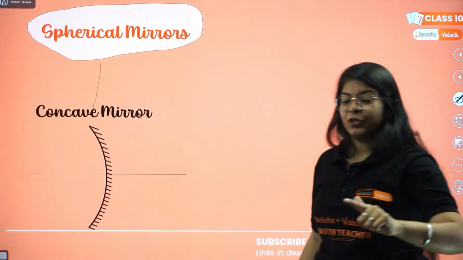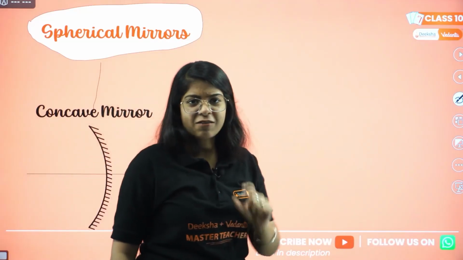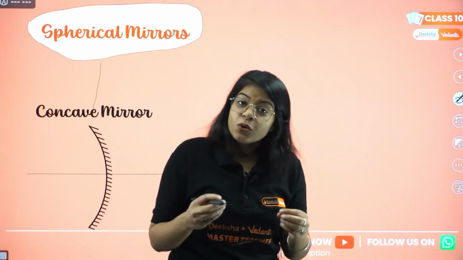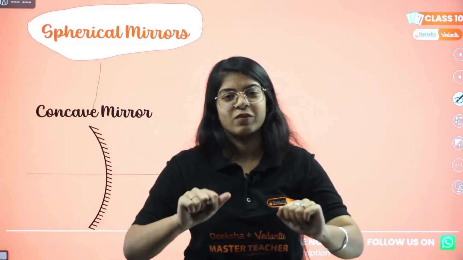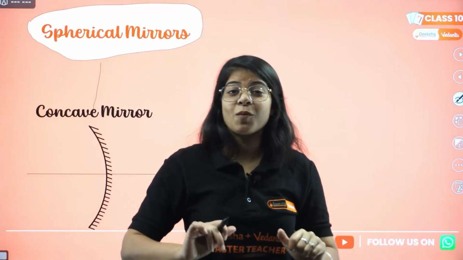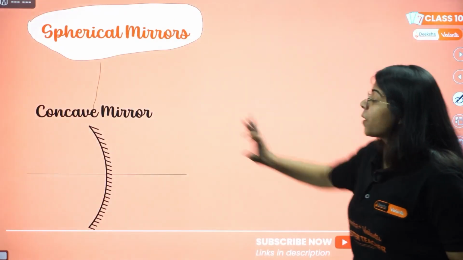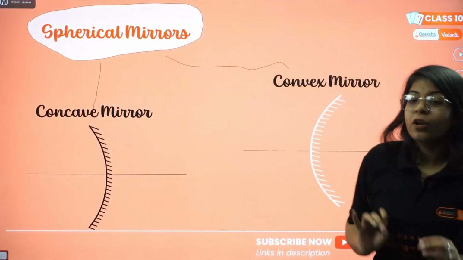Now I have a question for you. How do you distinguish between the two mirrors? You have concave, you have convex. You have studied about that. The first chapter is done. How do you remember in your mind that this is a concave mirror and this is a convex mirror? Let us know all the tricks in the comment section so that other toppers can pick that up from you. Okay, so first is the concave mirror and the second, my friend, is the convex mirror.